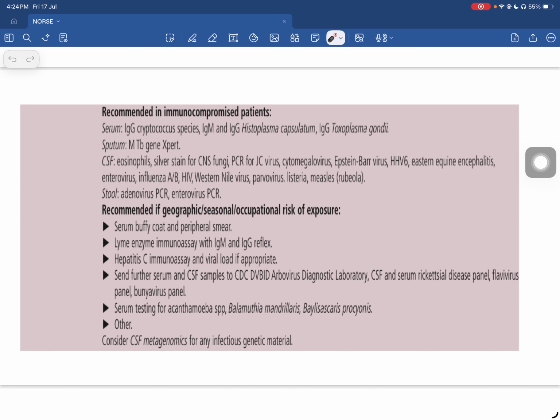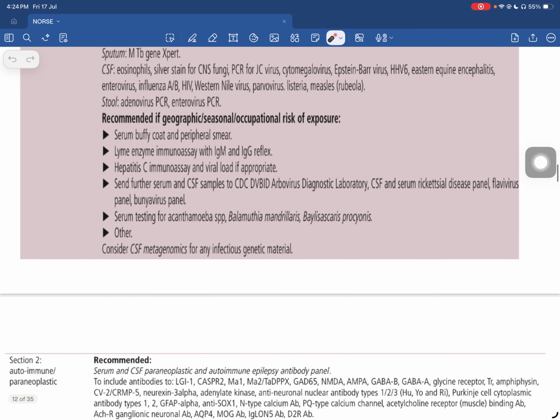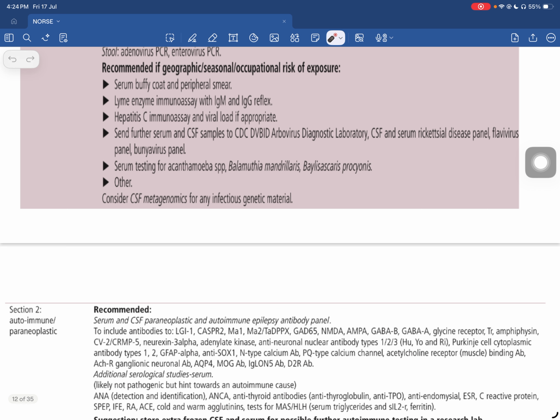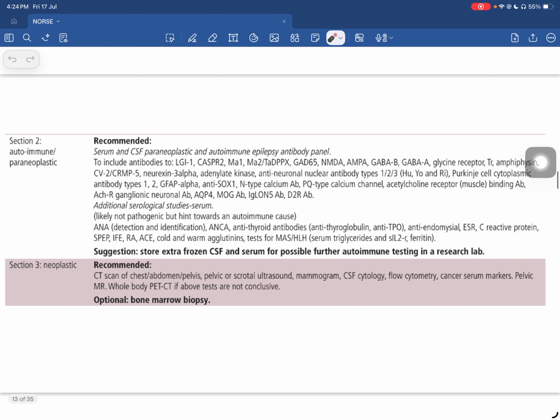And then, as per the geographic, seasonal, or occupational risk, we could be looking at other things like serum buffy coat, peripheral smear, Lyme enzyme immunoassay, hepatitis C immunoassay, and the serum testing for Acanthamoeba, Balamuthia, and other parasitic infections. And then an autoimmune panel to look for specific antibodies.